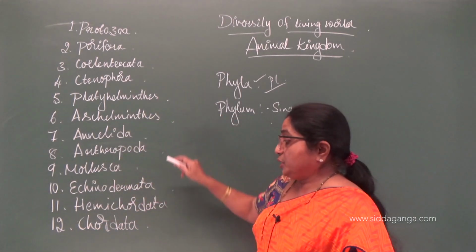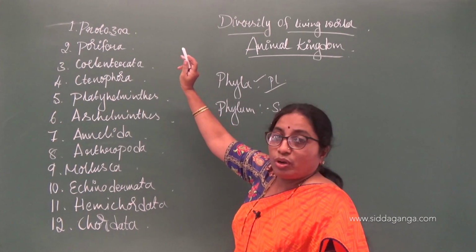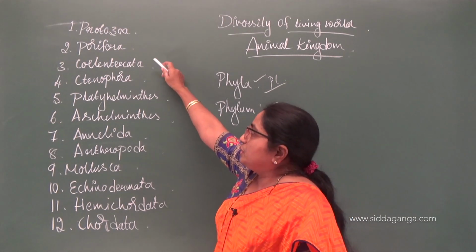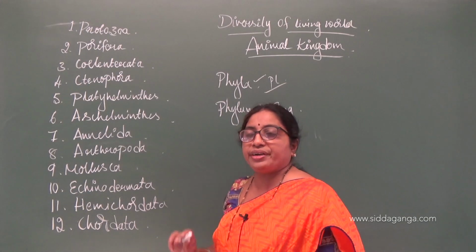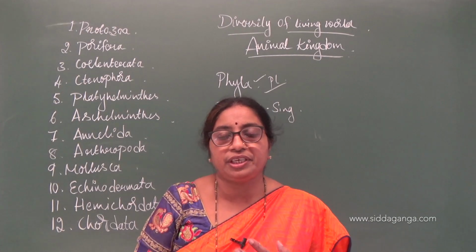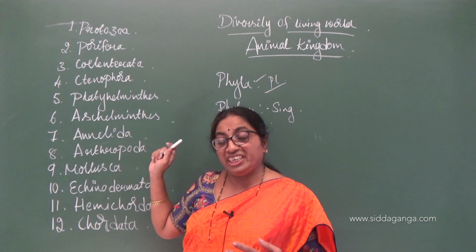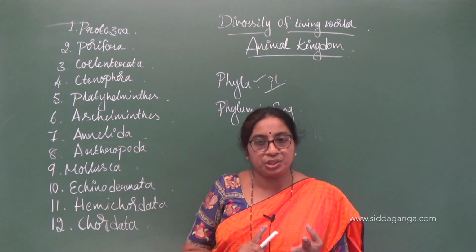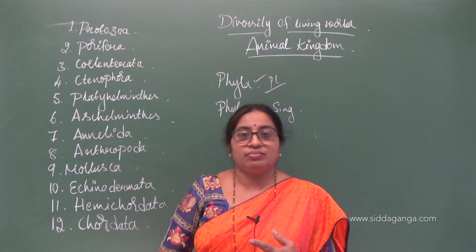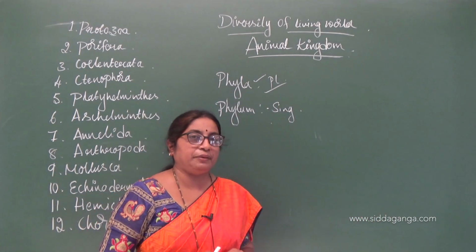So, all these 12 we are going to study, not the 12 living of protozoa, because you have already studied protozoa in kingdom Protista. So, leaving that we will study from Porifera to Chordata in detail. That is whole of this chapter. First we will study the basis of classification and then we will go to the phyla. Each phylum we are going to study along with its specific characteristics, special characteristics and certain examples, right. So, that will be this chapter, whole of this chapter.